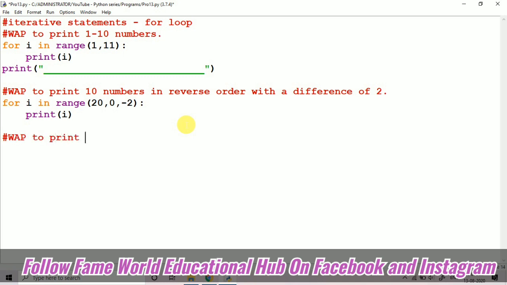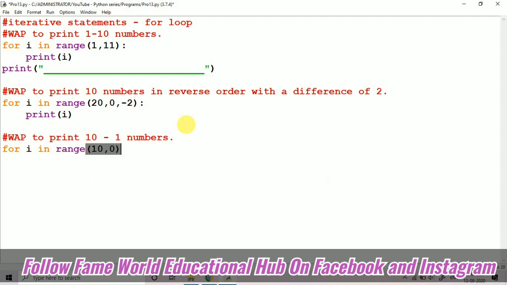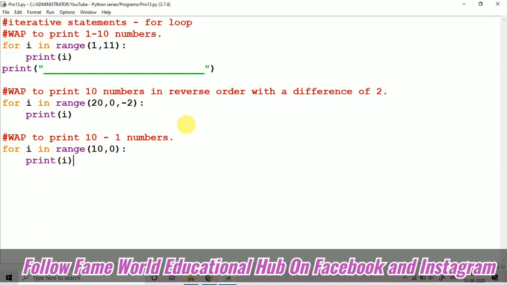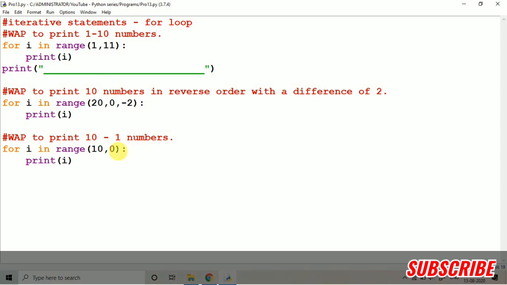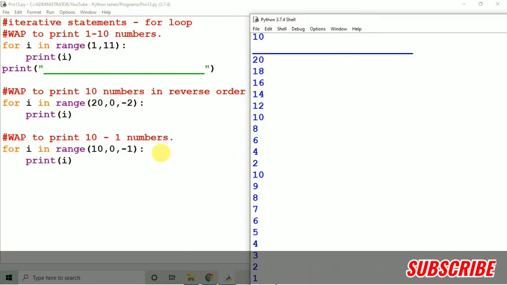Next, if you just want to print values in reverse order, suppose write a program to print 10 to 1 numbers. For that, what you can do is for i in range 10 to 0, because 0 would be excluded. Now I want to say one more thing: here I'm going to print it and it will give an error, because we have to define the step value -1. So when you are working in reverse order, you have to take the step.